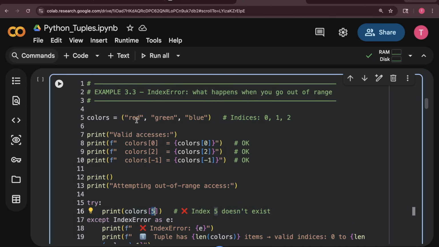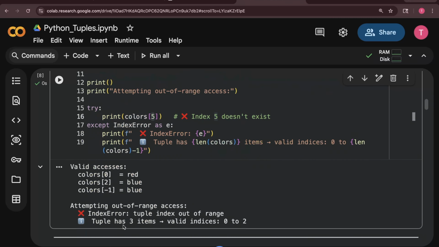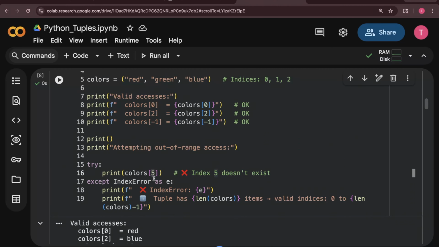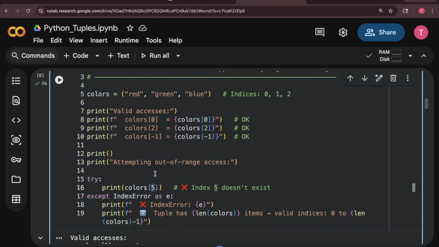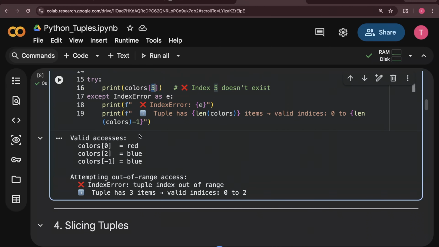Since index 5 does not exist inside my colors tuple, I will get an error: IndexError, tuple index out of range. If I pass any index value which does not exist inside my tuple, I will get an error called IndexError.